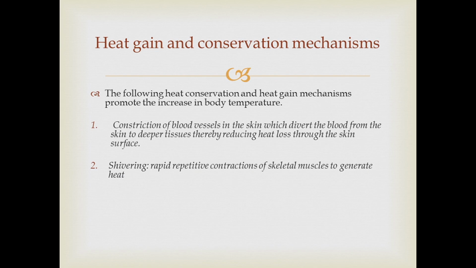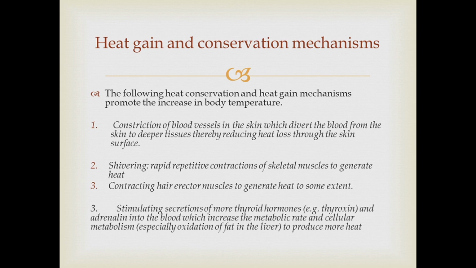Then shivering. Rapid repetitive contractions of skeletal muscles to generate heat. So shivering can generate a small amount of heat. Then contracting hair erector muscles to generate heat to some extent. Now this causes the hairs on our skin surface to erect up. When the hairs erect, an air column is formed, and that air column can act as an insulator between the environment and the skin surface, preventing heat loss. That is how heat is conserved there.